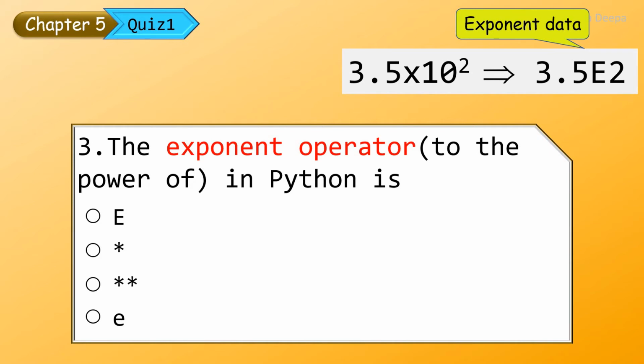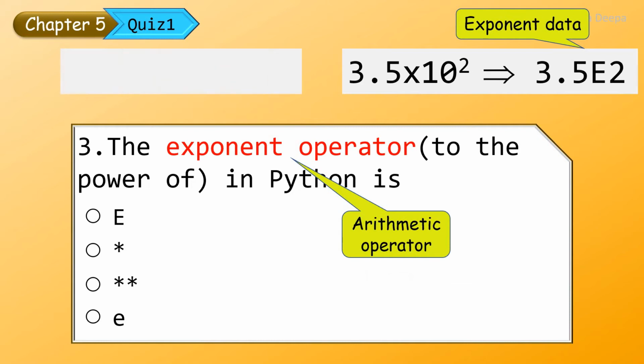Here in this question they are asking about the exponent operator. Exponent operator is an arithmetic operator. So here 3**2 means 3 to the power of 2, which is 9. So the exponent operator is double asterisk, which is to the power of. So don't confuse it with the letter E.